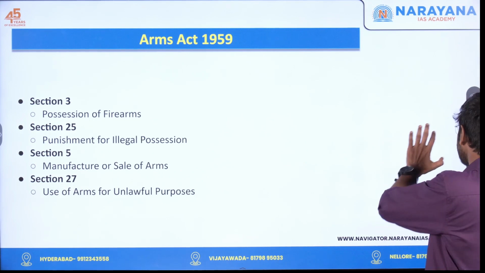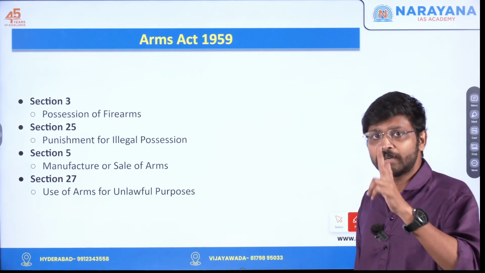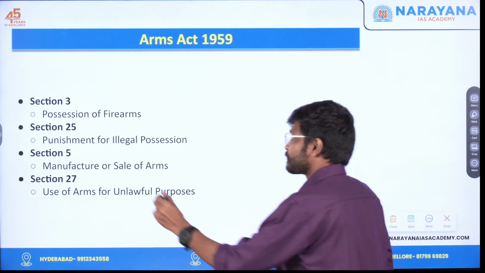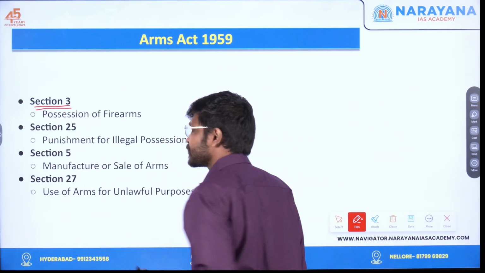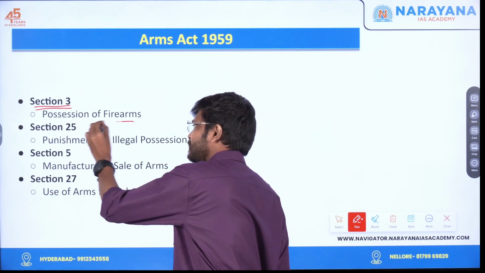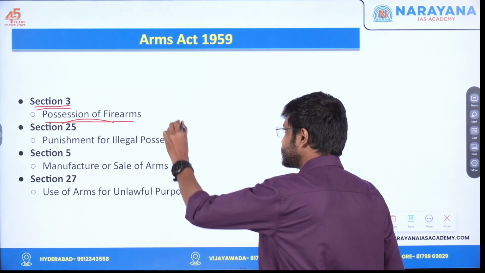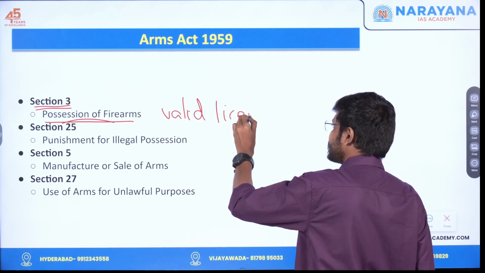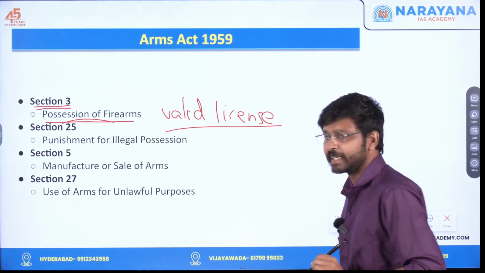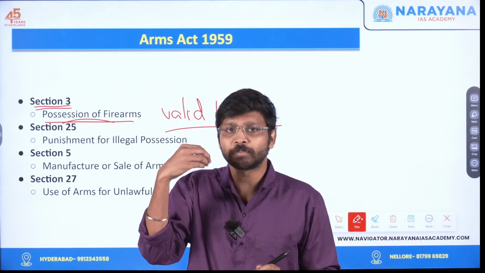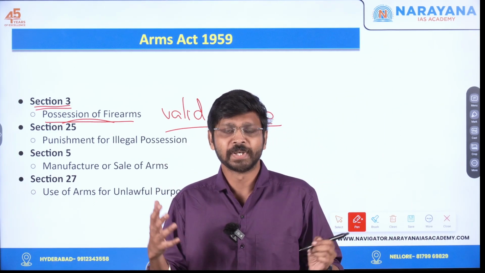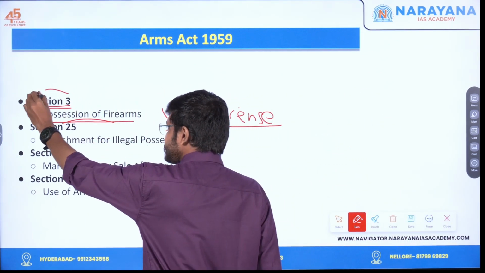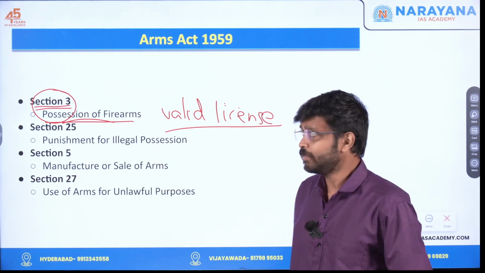Next one is the Arms Act 1959. Why? Because a gun was used to kill this former MLA. Section 3 deals with possession of firearms. Possession of firearms is not an issue, but if you are possessing it without a valid license, then it can be an issue under the Arms Act 1959. To get a valid license, we have to apply. It's a very huge process. We have to apply through the Ministry of Home Affairs only. But without that, if you are possessing it, it can be charged under section 3 of the Arms Act 1959.